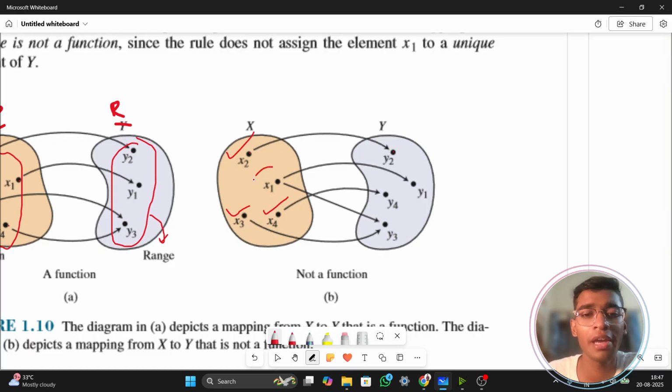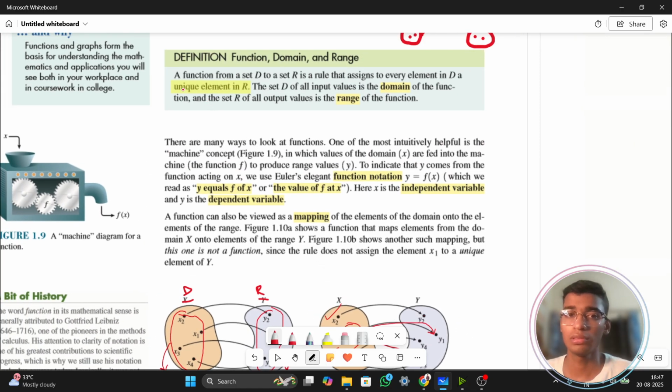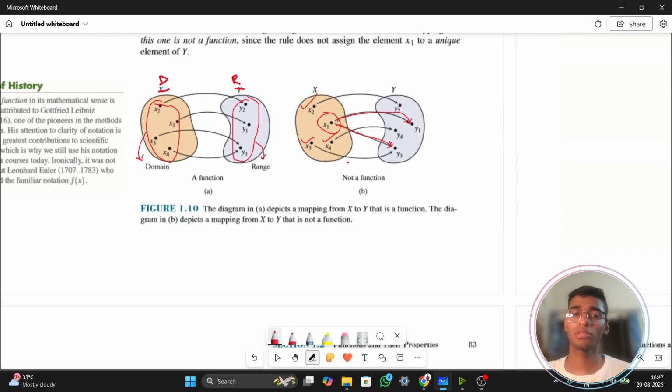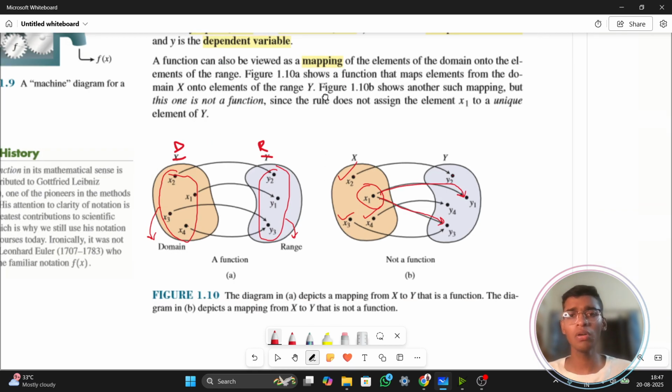So if you see this x1, this was a single input and this is being mapped to two different outputs, y1 and y3, which is actually not agreeing to this definition that is mapping to unique elements. So I hope you understood that is why they have written not a function. So it shows that since the rule does not assign the element x1 to a unique element of y, unique element is a priority. Now let's come to this point.